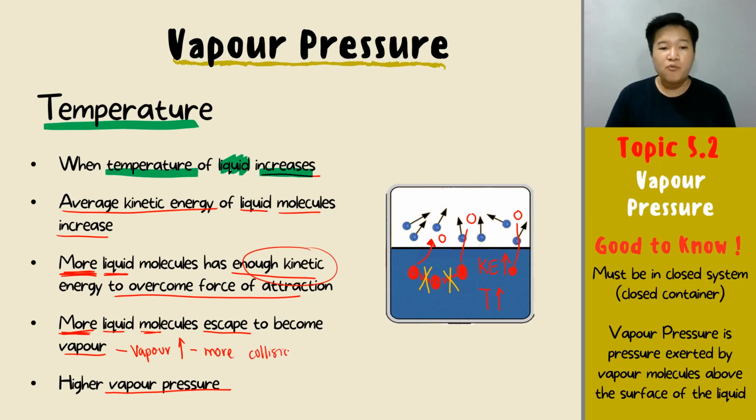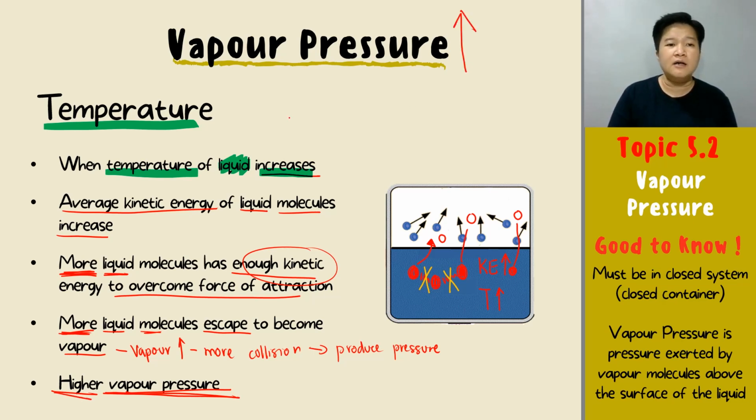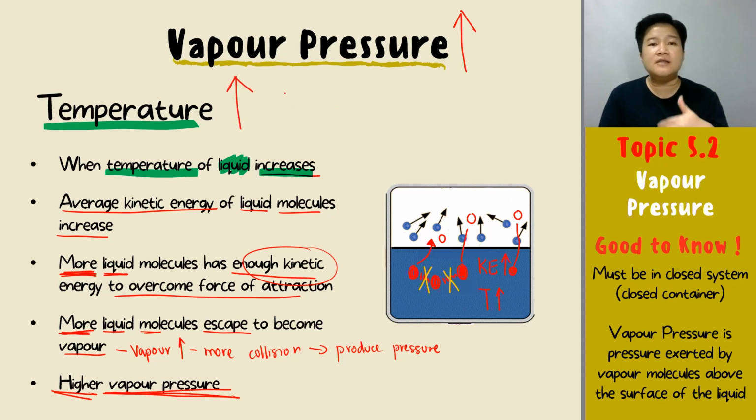And do you remember what will be produced during the collision? You will then produce more pressure. When you produce more pressure, what is that pressure named? That pressure is your Vapour pressure. So you will have a higher Vapour pressure. In the other words, your Vapour pressure will be higher when the temperature is higher. So your Vapour pressure is directly proportional with the temperature.